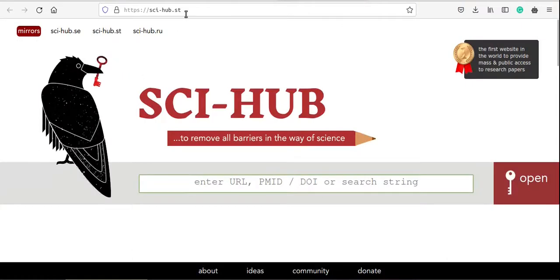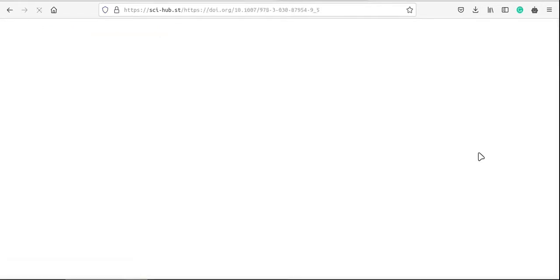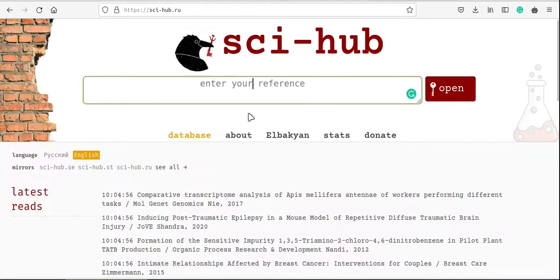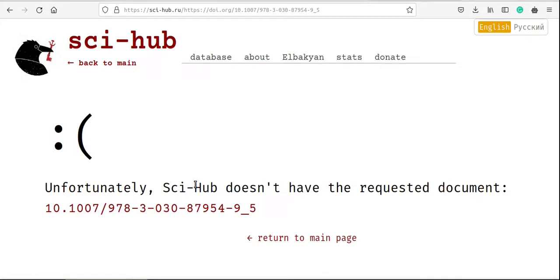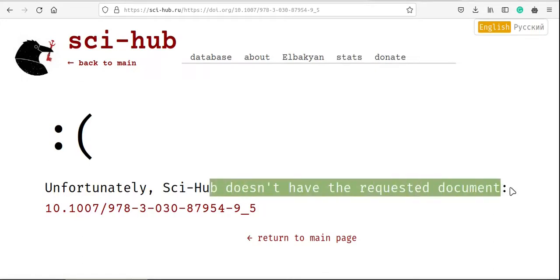Similarly, if I go to scihub.st, the other mirror, and paste the same DOI, a blank white page loads up and it's stuck there. Same thing at scihub.ru. I'll paste the DOI and it fails. So you can easily understand Sci-Hub doesn't have the requested document.